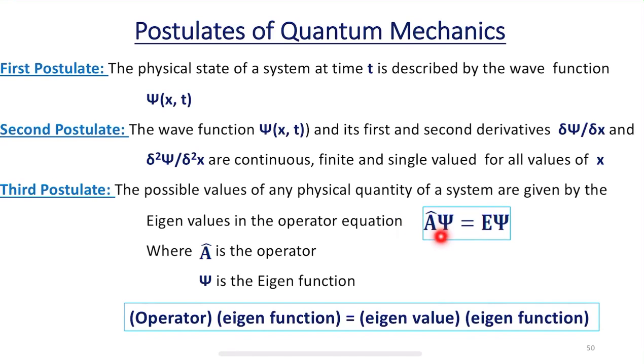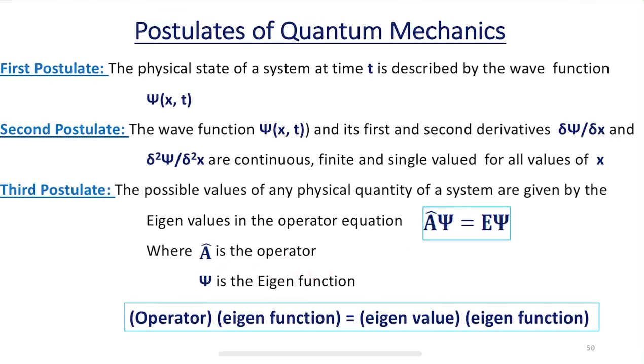With the help of an operator equation, that is A cap psi equals a psi, where A cap is the operator and psi is the eigenfunction. Or else, this can also be written as operator and eigenfunction equals eigenvalue and eigenfunction. So, this is where A cap is the operator which corresponds to the physical quantity.